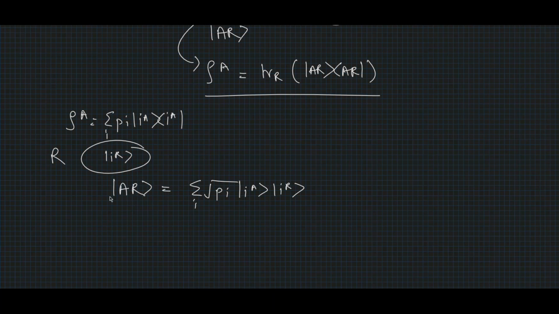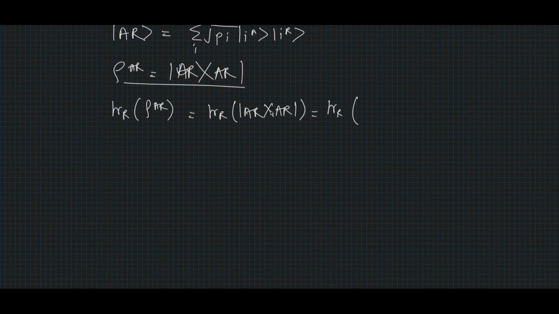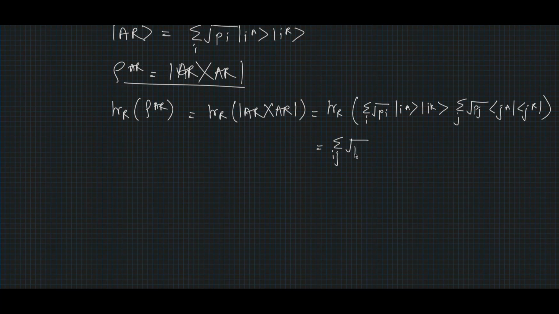So we can write the density operator for this joint state as ρ_AR equal to the outer product |AR⟩⟨AR|, such that the reduced density operator for the system A alone corresponding to the state |AR⟩ would be given by the partial trace over R of ρ_AR, which would be equal to the partial trace over R of |AR⟩⟨AR|, where |AR⟩ would be Σ_i √p_i |i_A⟩|i_R⟩ as defined here, times Σ_j for the bra of AR, √p_j ⟨j_A|⟨j_R|, which would be equal to, taking the summation outside, Σ_ij √(p_i p_j) |i_A⟩⟨j_A| times the partial trace over R of |i_R⟩⟨j_R|, which would be the trace of |i_R⟩⟨j_R|.